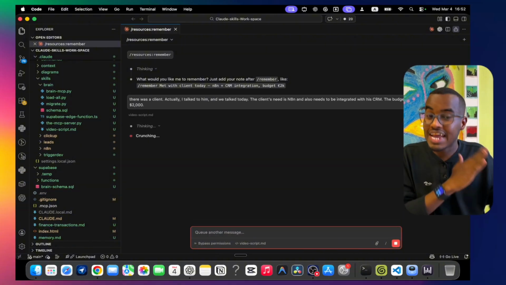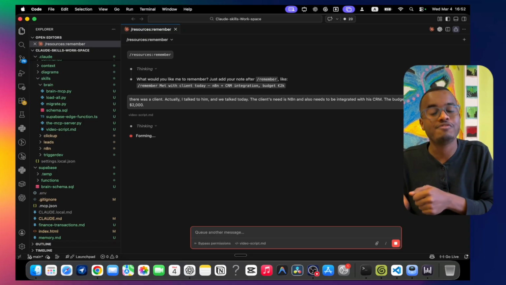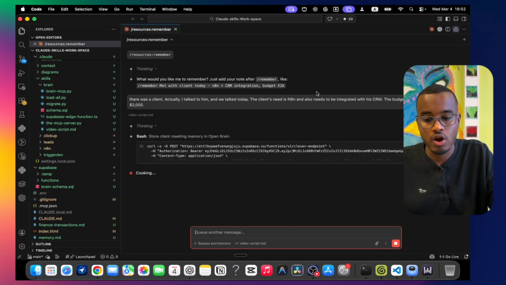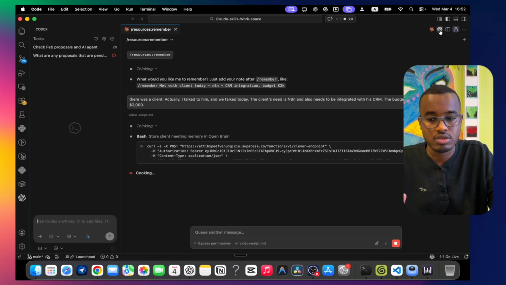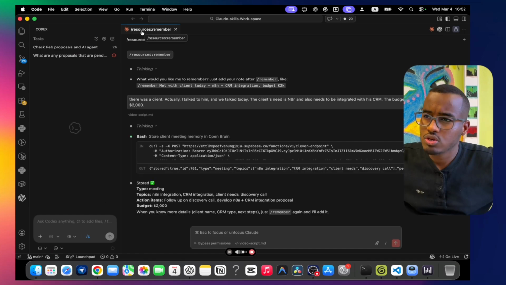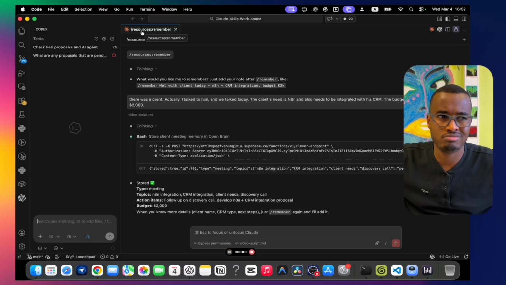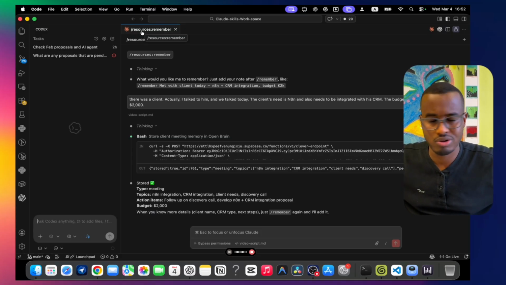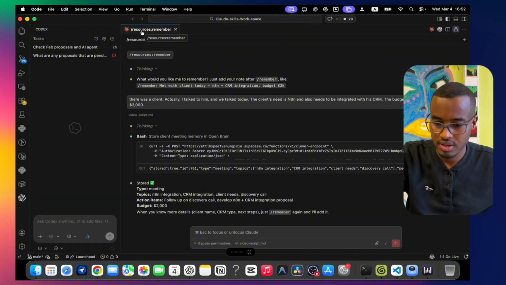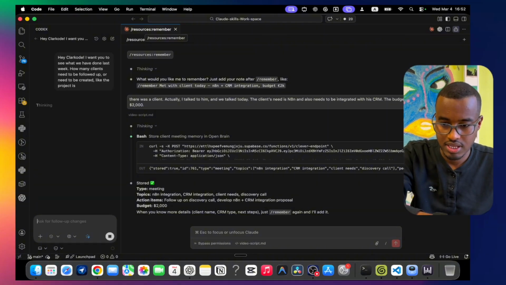I'm going to use another model to retrieve that information. Right now I'm going to use this model called Codex. I ask it to see what we did last week, and how many clients need to be followed up with or need projects created for them.